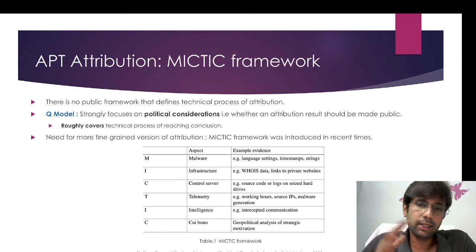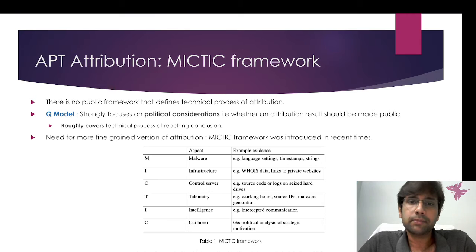These are the techniques and tactics that they address in this malware aspect, and there is a dedicated team working in this direction.